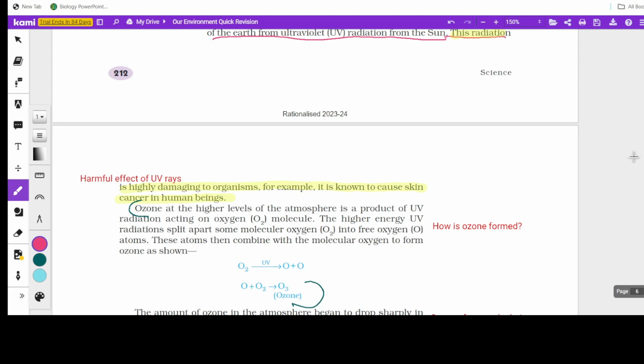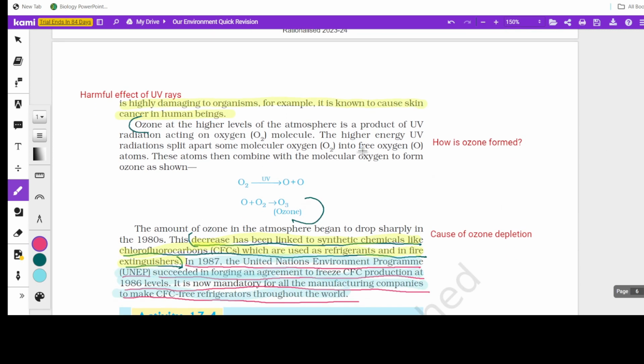Now, how is ozone formed? Formation of ozone is quite important, children. You can see here, oxygen O2, in the presence of UV, is split into two atoms of oxygen, and one atom of O combines with an oxygen molecule O2 and forms O3. So remember this equation so that you can elaborate on this. Clear? This is very, very important.